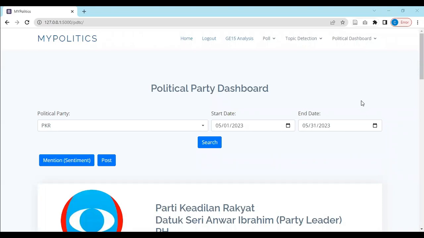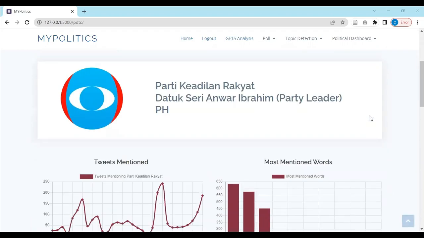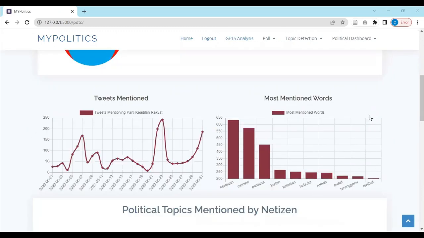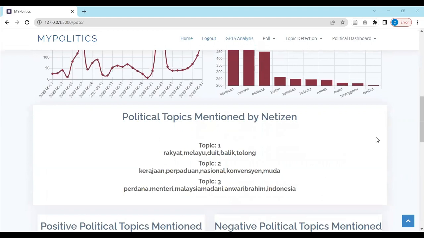Political parties can also log in to have a more comprehensive view of the political party dashboard. So in this case, I've chosen PKR within this time frame. And now they can have a general view of the general information about the tweets mentioning PKR, for example, the trend and the most mentioned words used to mention PKR. They can also see the general topics mentioning PKR, which represent the general opinion towards PKR.